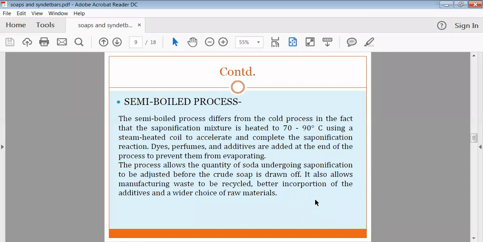Here we have to mix the oil and fats, and we have to carry out the saponification process. After that, we can add the required quantity of soda for the saponification. So in this process, there is a chance to adjust the required quantity of soda during saponification, and there is also a chance that we can reuse waste material.